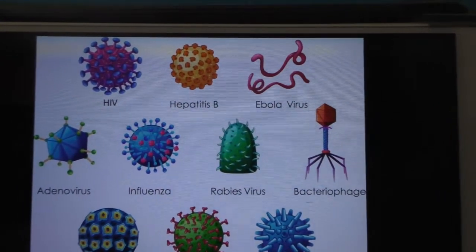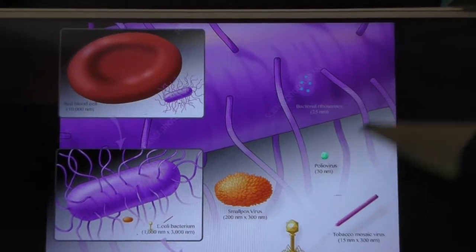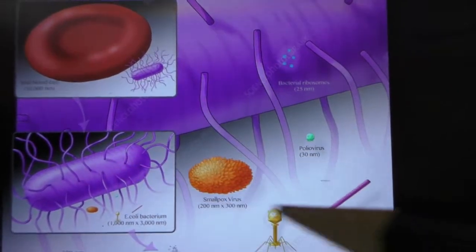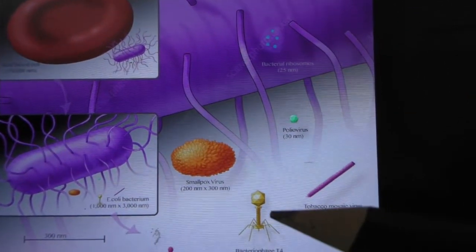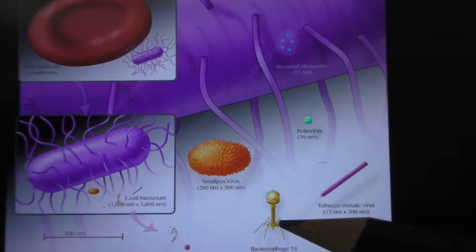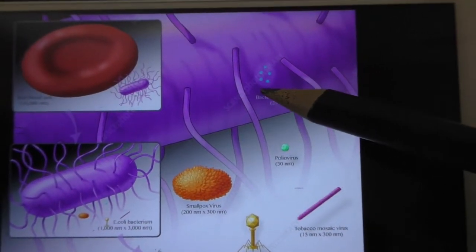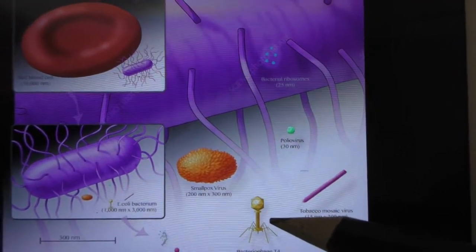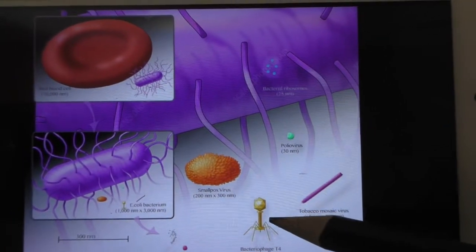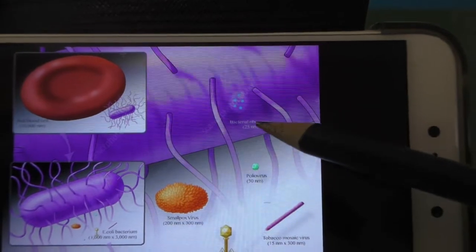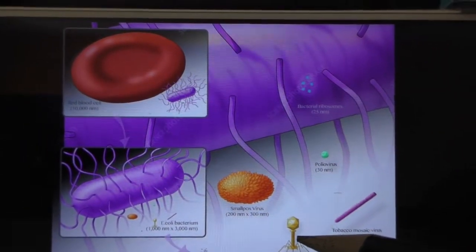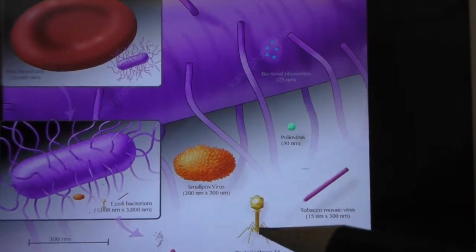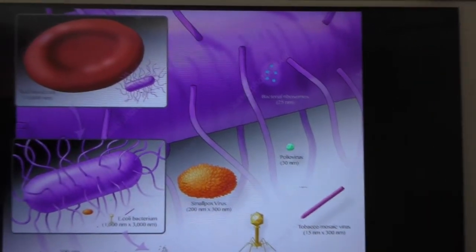See, I will show you the pictures also. Look here, children, this is bacteria. Okay, look at the size of this virus. This is virus, because it enters inside the bacteria and multiplies inside the bacteria. This virus name is bacteriophage. Because it enters inside the bacteria, it's named as bacteriophage. Okay, look at the size of the virus and the bacteria. Virus is very small compared to the bacteria.